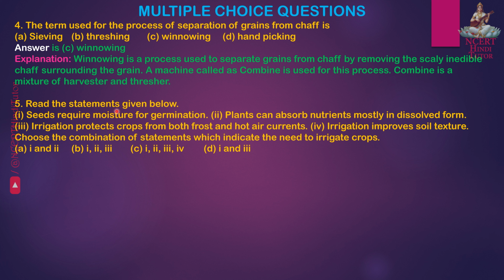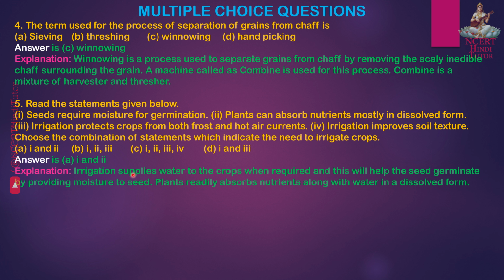Question 5. Read the statements given below. First, seeds require moisture for germination. Second, plants can absorb nutrients mostly in dissolved form. Third, irrigation protects crops from both frost and hot air currents. Fourth, irrigation improves soil texture. Choose the combination of statements which indicate the need to irrigate crops. Answer is A. First and second. Irrigation supplies water to the crop when required, and this will help the seed germinate by providing moisture to seed. Plants readily absorb nutrients along with water in a dissolved form.